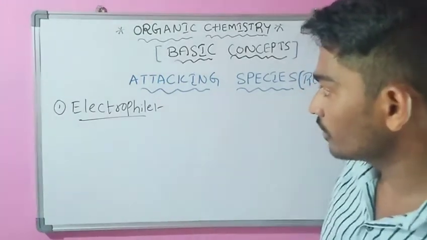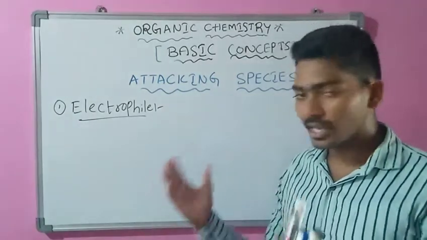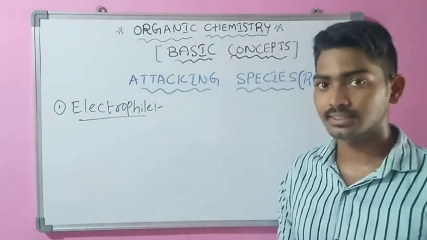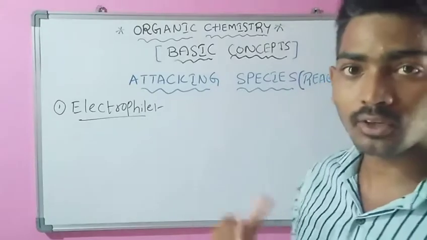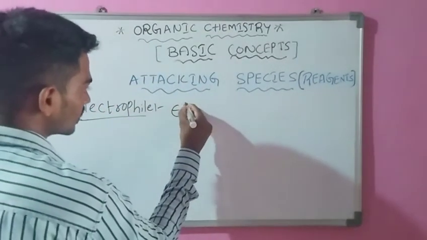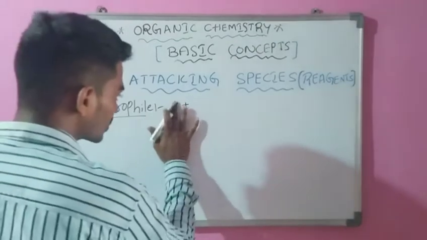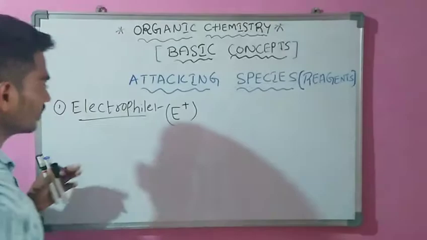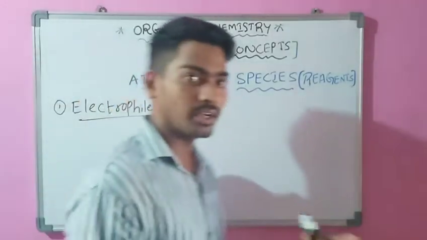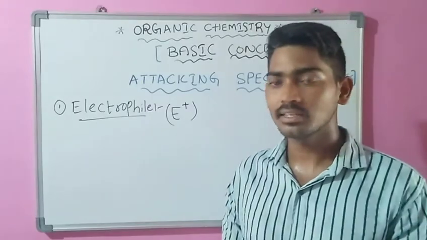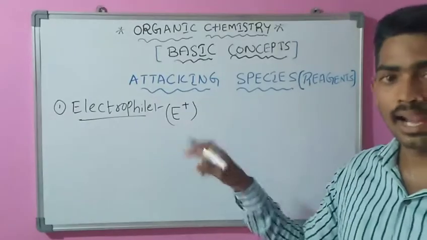Electrophile is a reagent which can accept a pair of electrons in a reaction, because it is an electron deficient species. That reagent is known as electrophile.